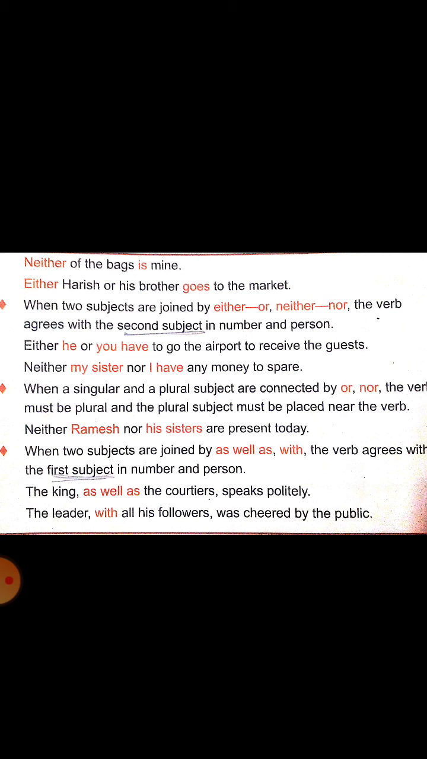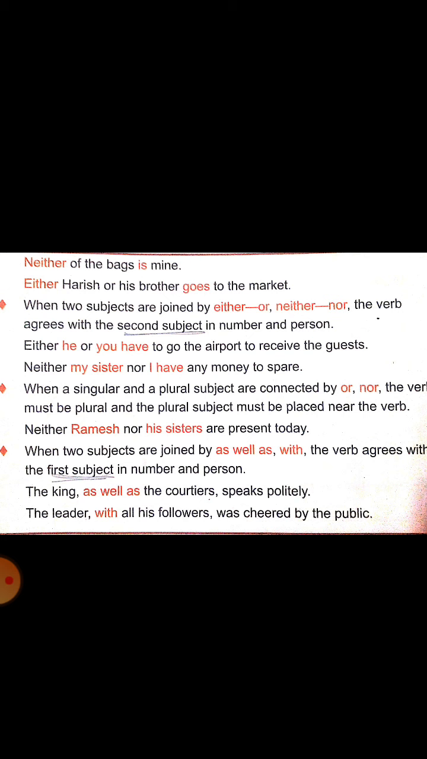Either he or you. So you goes with the plural verb always. So you have, though it is singular or plural, it always takes the plural verb. You have. He will not go with have; he will agree with has. So here the second subject is plural, so the verb is also plural. Either he or you have to go to the airport to receive the guests.